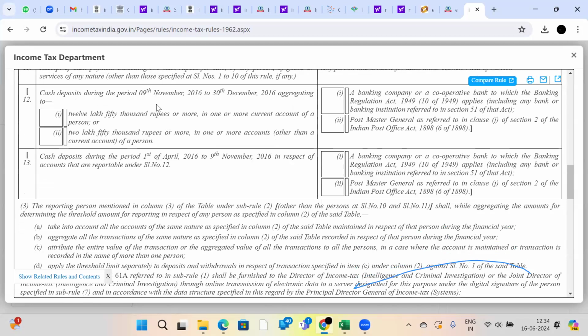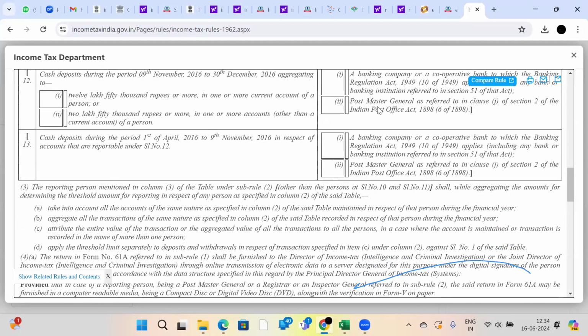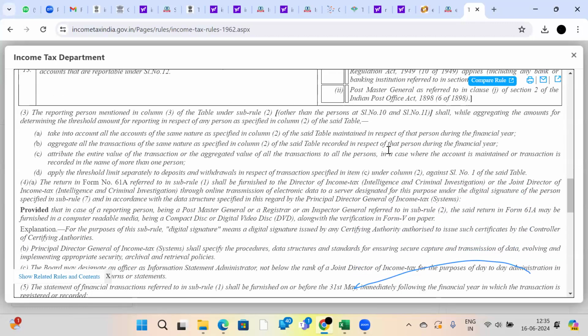During the demonetization, everyone remembers, I guess, 9th November 2016 to 30th December 2016, everyone deposited in their accounts. So at that time every bank, cooperative bank and postmaster, whoever deposits were made with, made deposits into the respective accounts. Those details will be informed to the income tax department. If you had cash deposits during these timings also, those details will go.